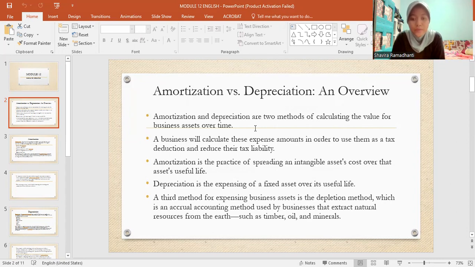A third method for expensing business assets is the depletion method, which is an accrual accounting method used by businesses that extract natural resources from the earth, such as timber, oil, and minerals.